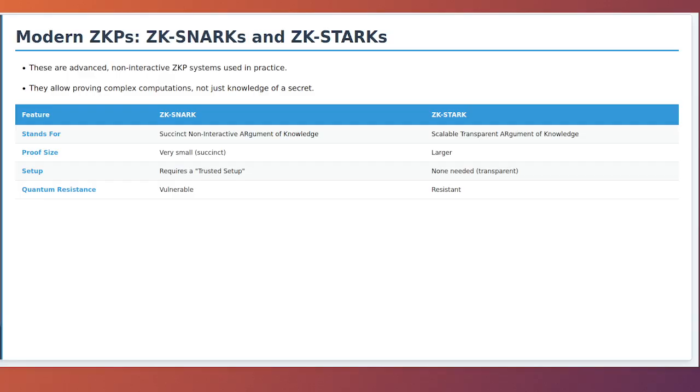ZK-STARK stands for Zero-Knowledge Scalable Transparent Argument of Knowledge. STARKs are a newer technology. Their main advantage is being transparent, which means they do not require a trusted setup. They rely on public randomness. They also have the advantage of being scalable, as the time it takes to create a proof grows very slowly with the complexity of the computation. While STARK proofs are larger than SNARK proofs, their transparency and quantum-resistant properties make them very attractive for many applications.